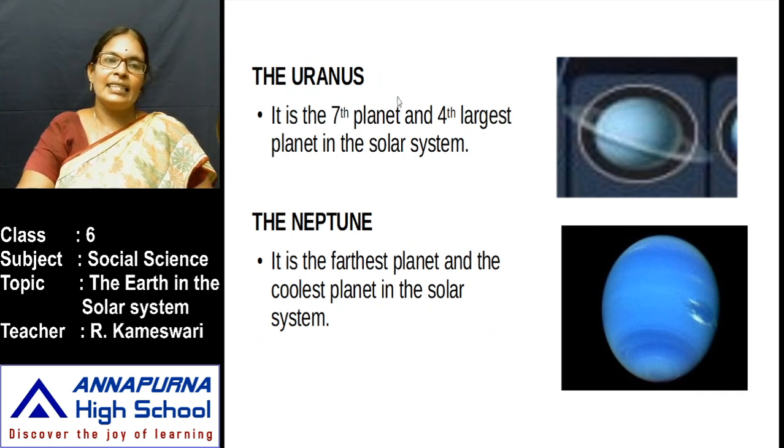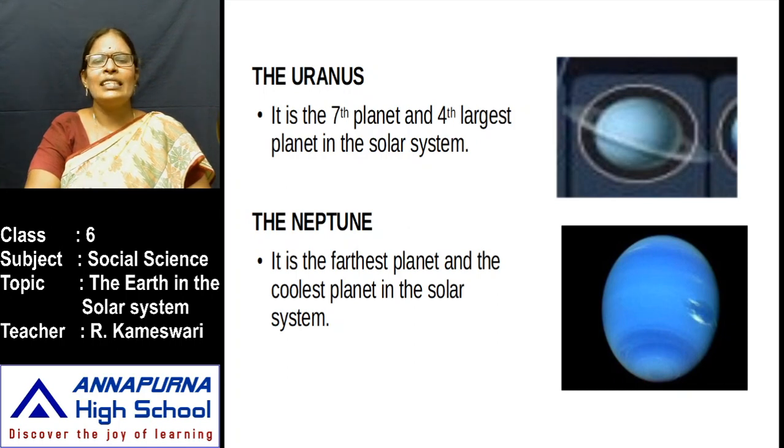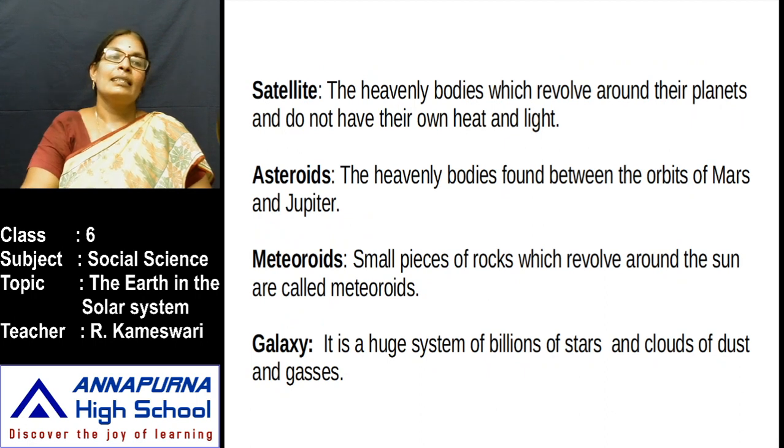The next planet is Uranus. Uranus is the seventh planet and the third largest planet in the solar system. It appears blue in color. The last planet is Neptune. It is the farthest planet and the coolest planet in the solar system. Why is it the coolest planet? The reason is it is too far from our sun. Children, have you understood about all these planets? Next, some keywords are there.